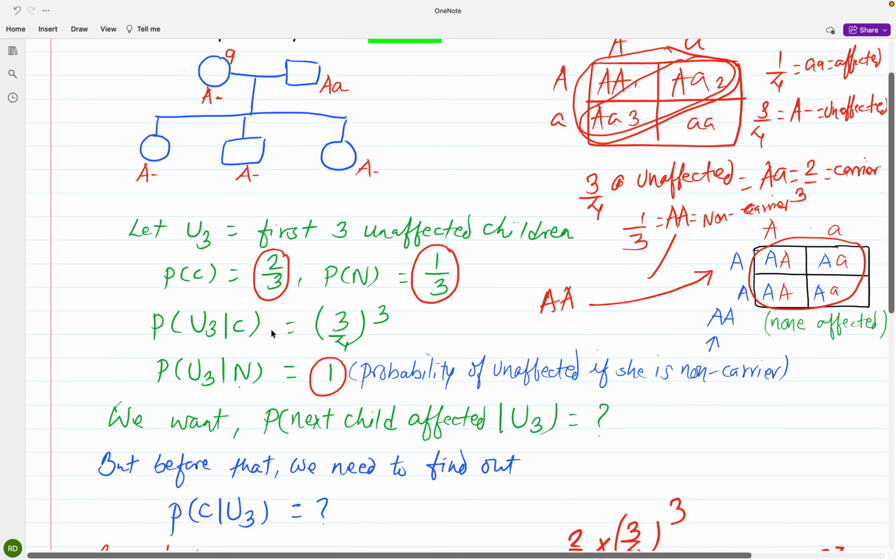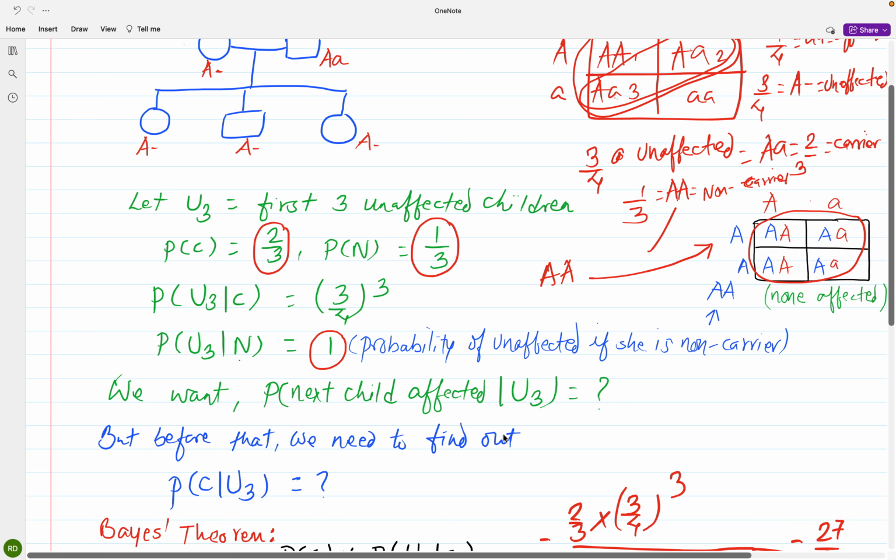So what do we want next? We want the probability that the next child is affected, given the fact that she already has 3 unaffected children. For that, we need the probability that number 9 is a carrier given she has 3 unaffected children.